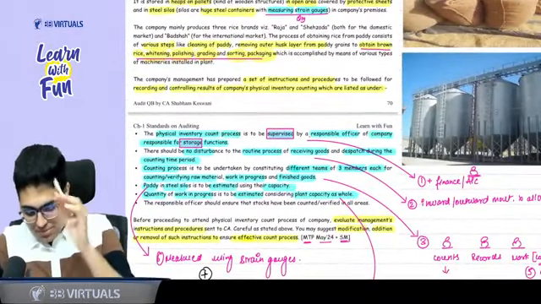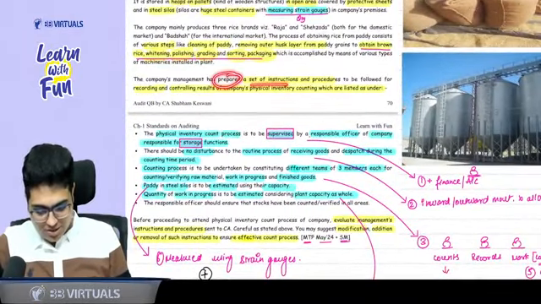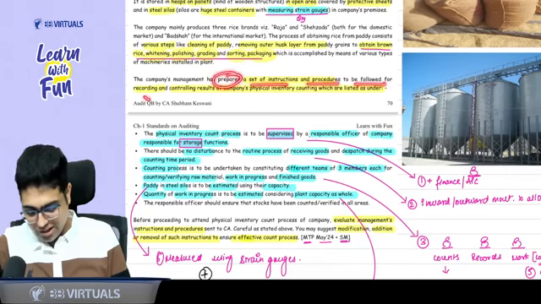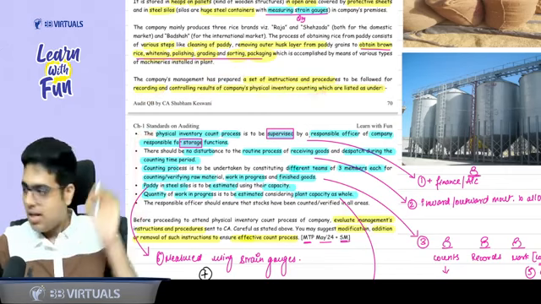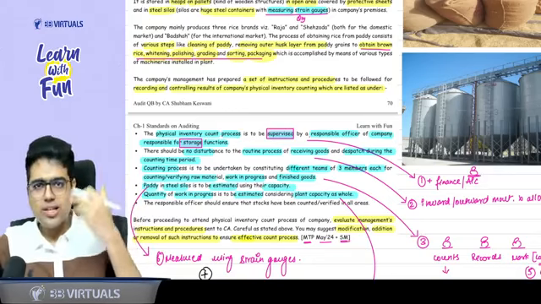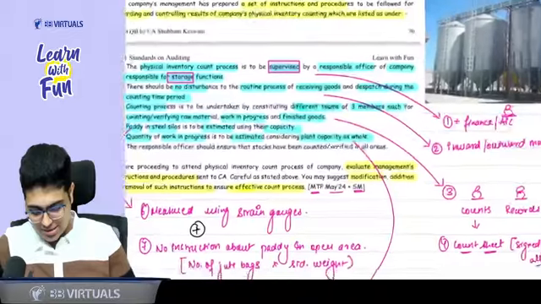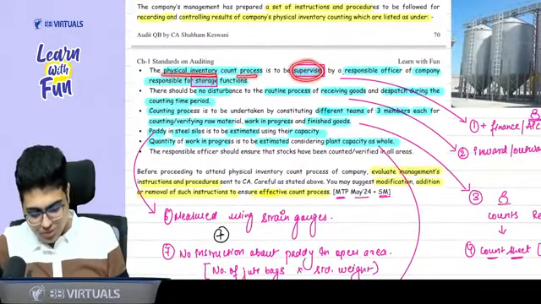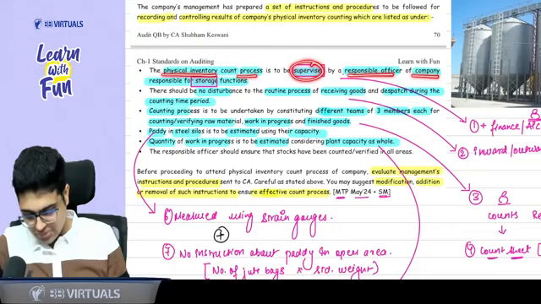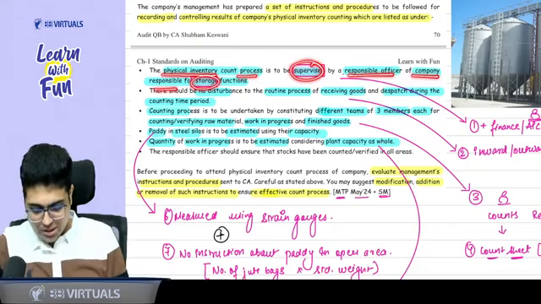Now, company's management has prepared a set of instructions and procedures to be followed for recording and controlling the results of inventory count. These instructions are written. Now, based on these instructions, you need to find the mistakes and suggest. First point. Physical inventory count process is supervised by a responsible officer of a company responsible for storage function.